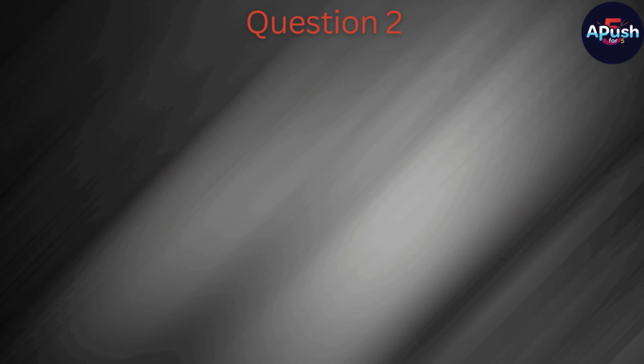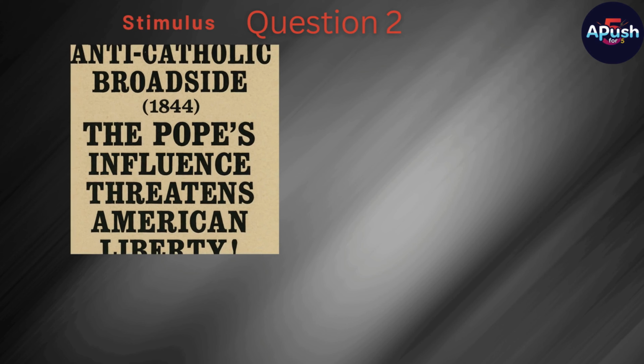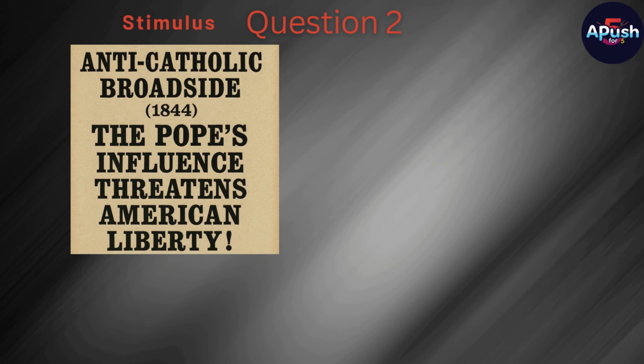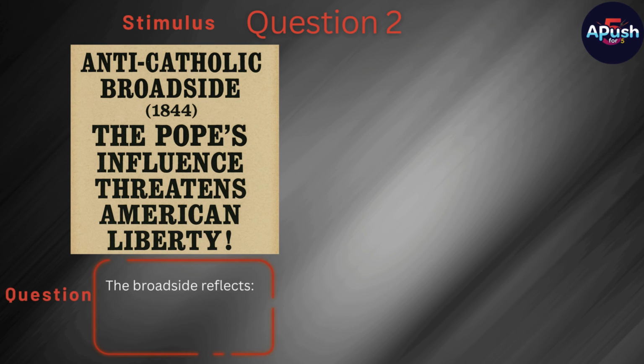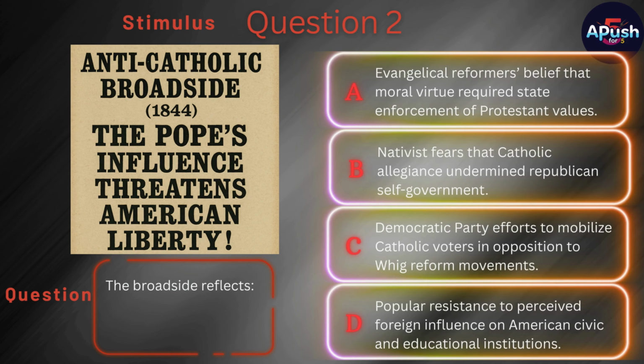Question 2. Stimulus. Anti-Catholic broadside, 1844. The Pope's influence threatens American liberty. Question. The broadside reflects A. Evangelical reformers' belief that moral virtue required the state enforcement of Protestant values.